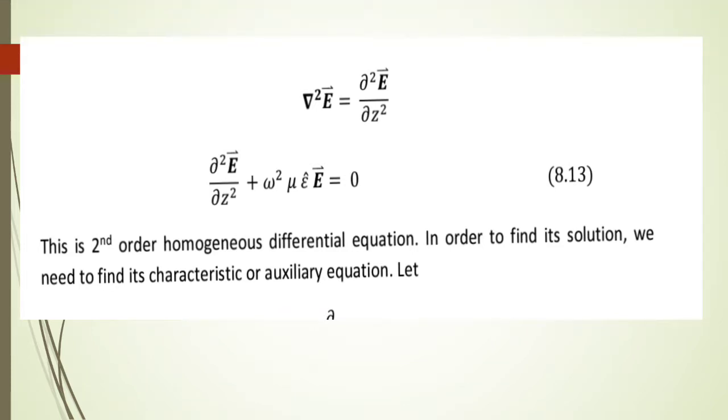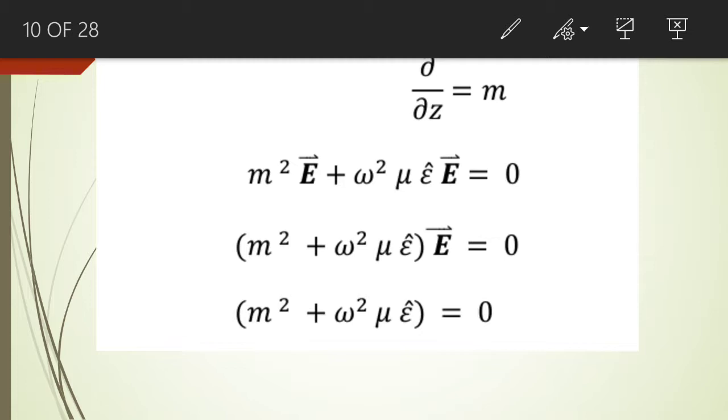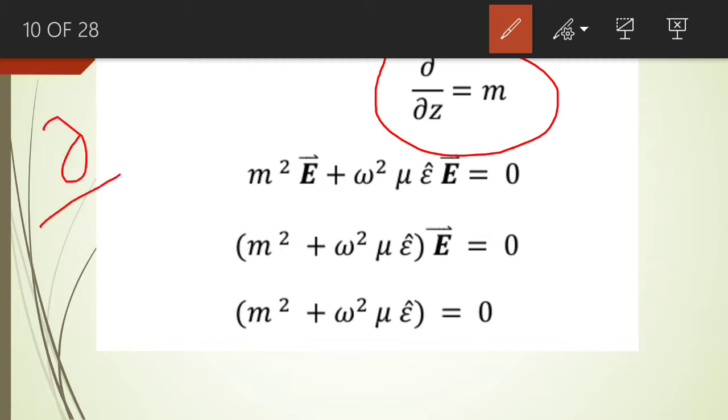In order to find out the auxiliary equation of the mentioned homogeneous differential equation, we replace curly by curly z in the second order homogeneous differential equation by m.